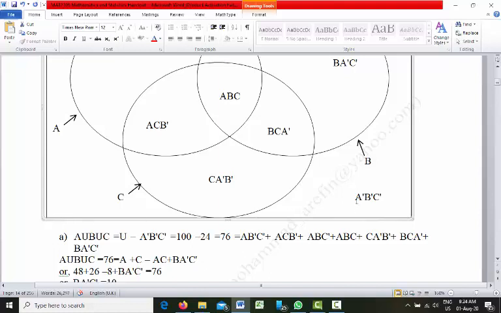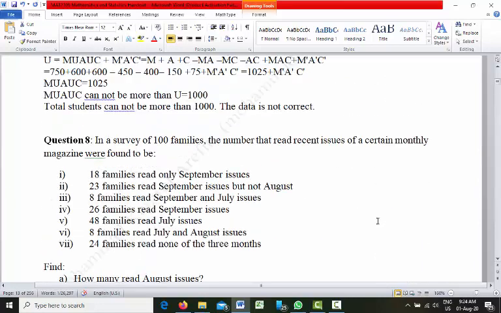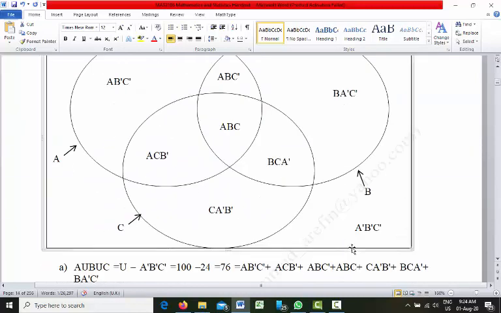And from that, if you deduct A prime, B prime, C prime from the full rectangle, that is the universal set, which is 100. In our example, we have a total of 100 families. So the area of the rectangle is 100.